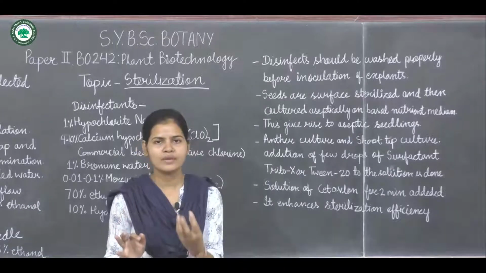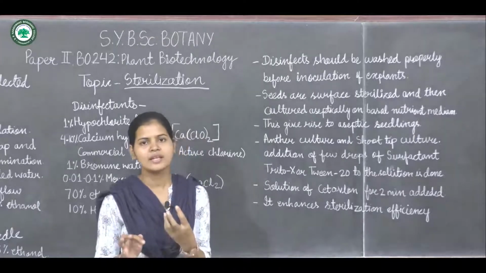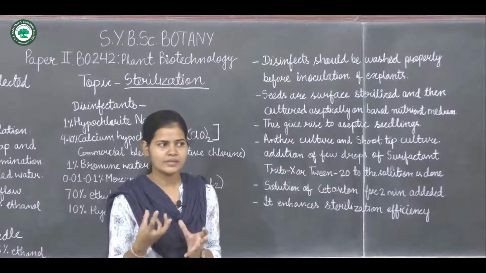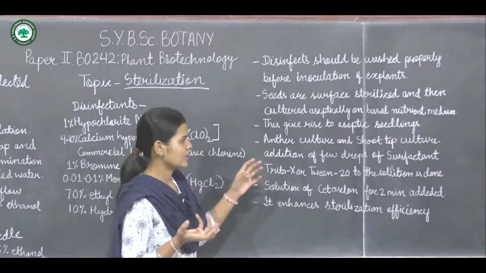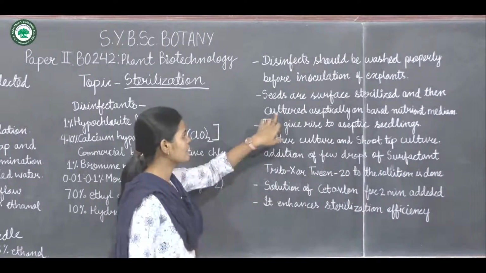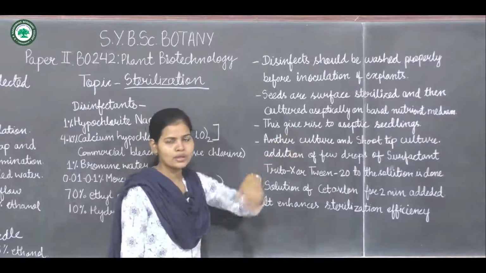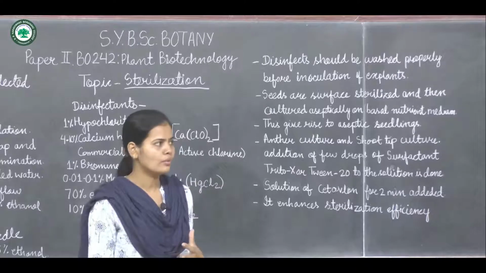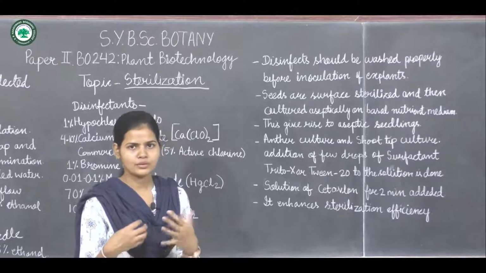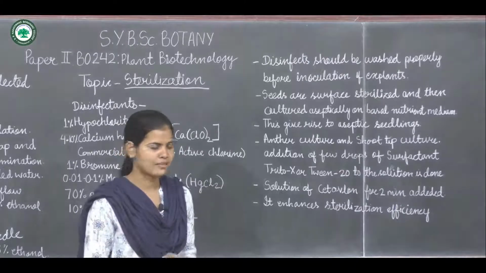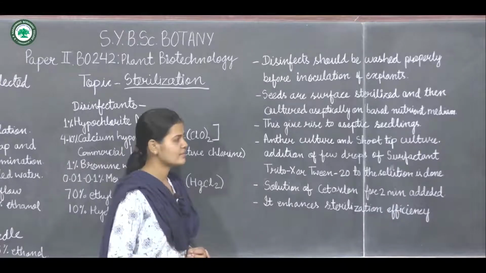Then we get seedlings that are contaminant free, aseptic seedlings.